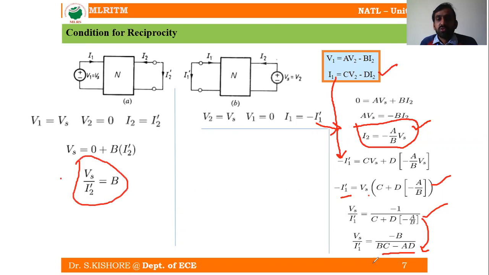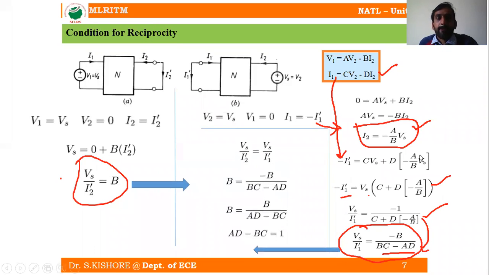So if we compare these two equations, what can we write? Vs by I2 dash is equal to Vs by I1 dash. Comparing these two equations, why? Because both are impedances: Vs by I2 dash is an impedance, Vs by I1 dash is an impedance here.